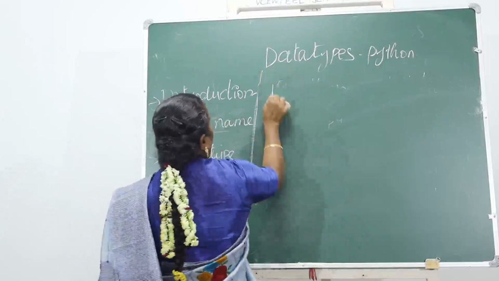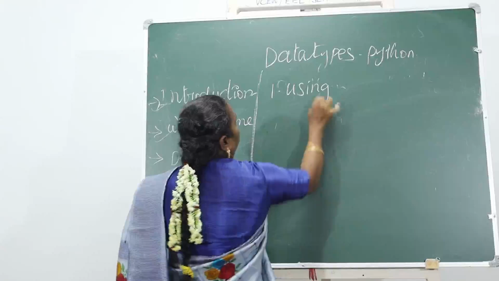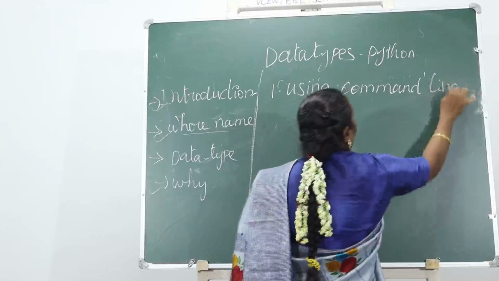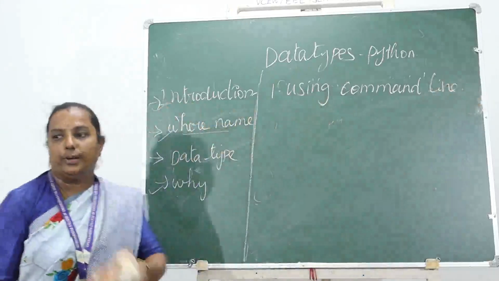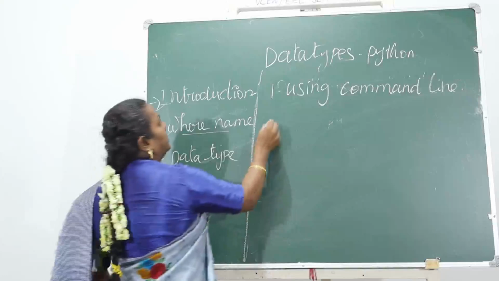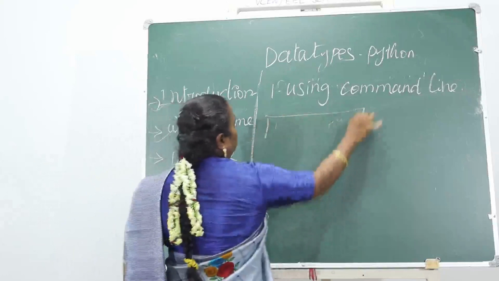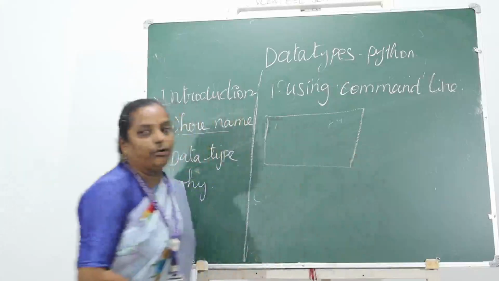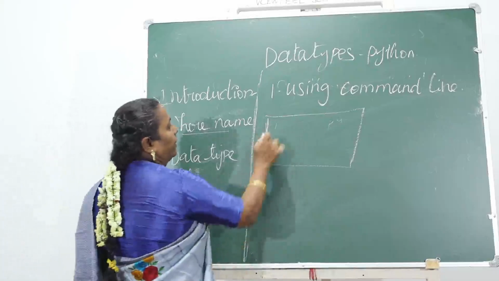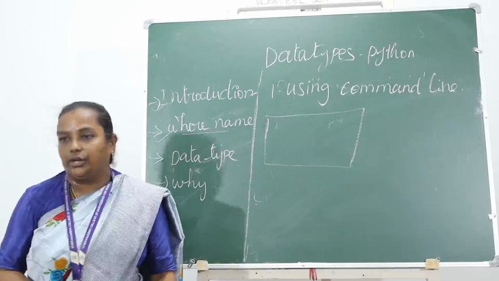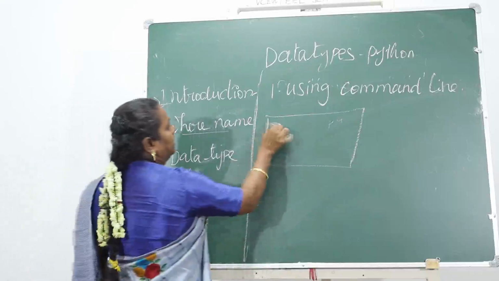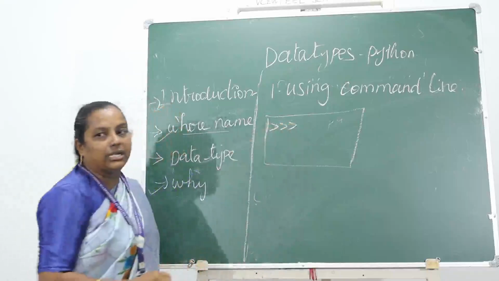The first method is using the command line. Command line means we just open the command prompt. It is a black screen. You know that if you open the command prompt, it is displayed in black. If Python is already installed in your system, once you open Python, it is automatically displayed, and you will see the three greater than symbol on the screen.